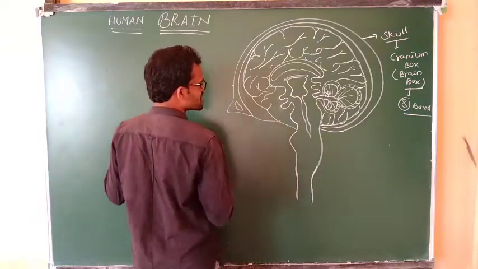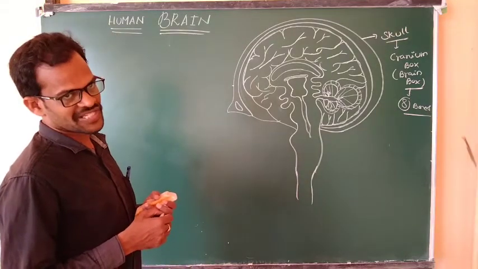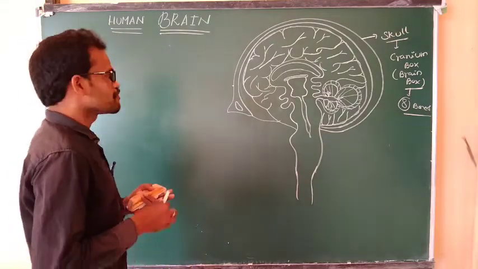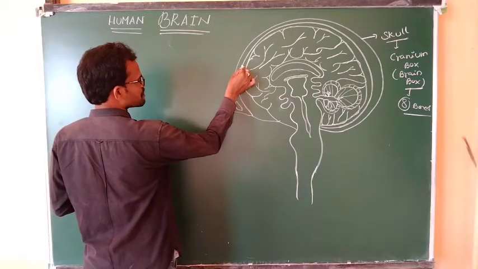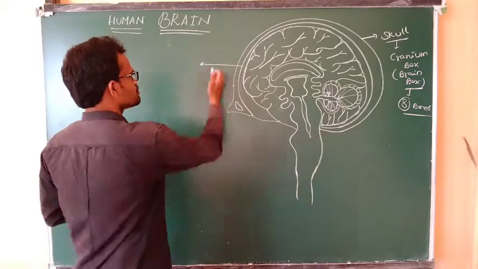How many layers are present? 3 layers, 3 meninges are present in the brain. The first meninges layer. See here. What is the first meninges layer?